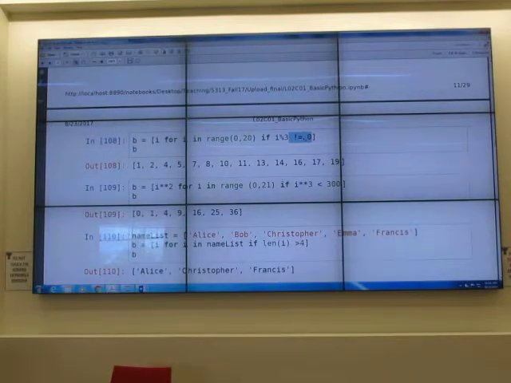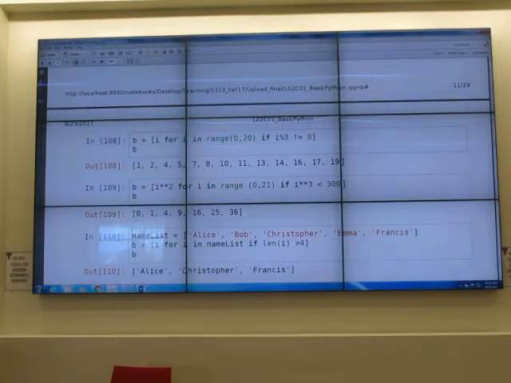So 0 mod 3 has remainder 0, so we don't like that. We have 1, 2, and we skip 3. We have 4, 5, we skip 6, 7, 8, skip 9, 10, 11, skip 12, and so on. So that's how we mix it together.